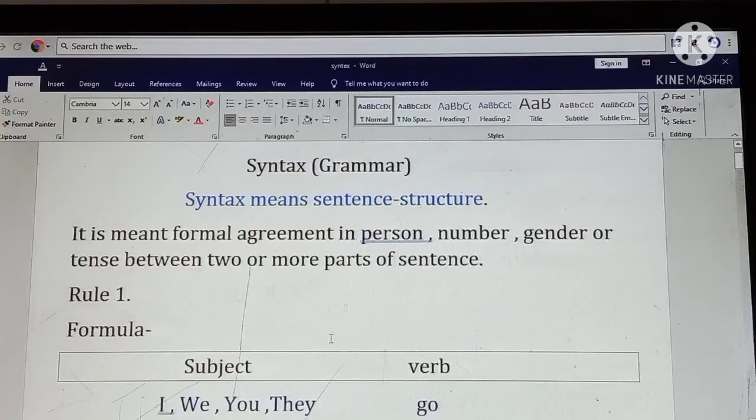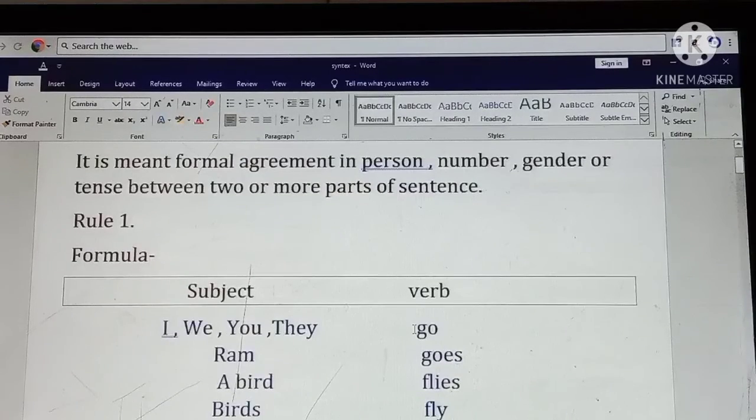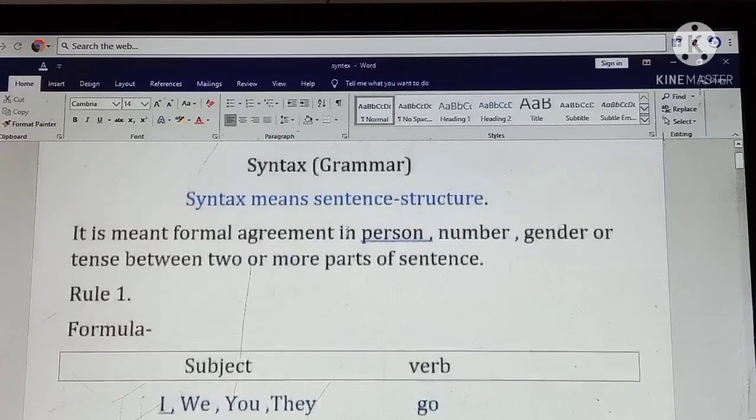Friends, syntax means sentence structure. As we discussed here, there are certain rules of sentence structure which we must know and apply carefully. There are indeed some exceptions to this rule, but these exceptions are also governed by some rules. Now, rule 1. It is the subject verb agreement.